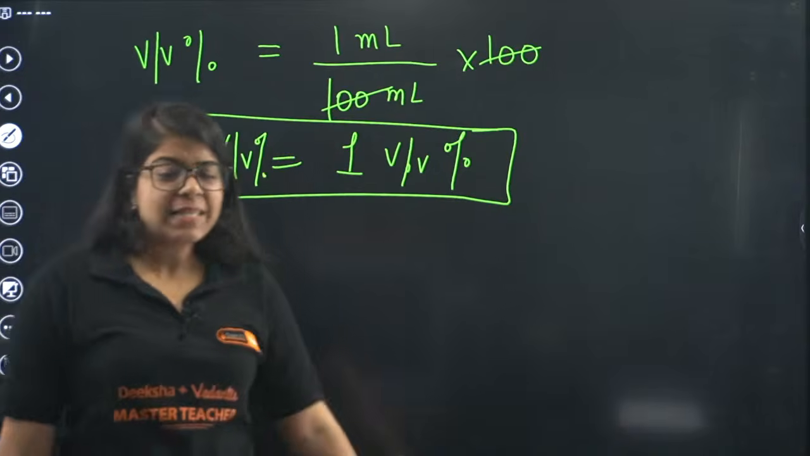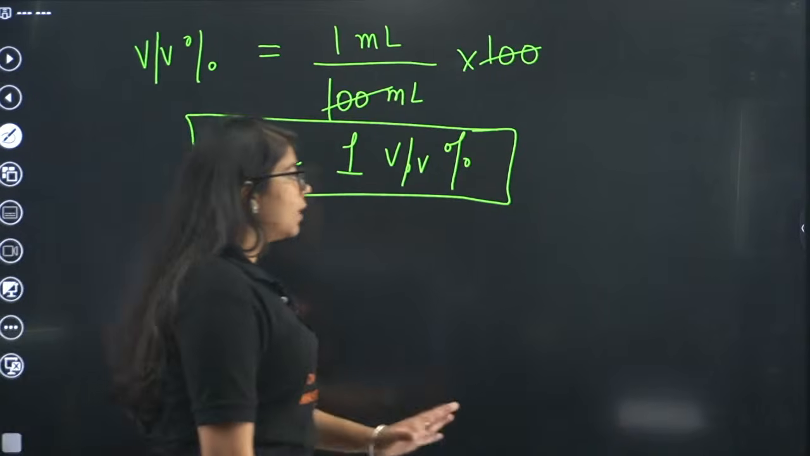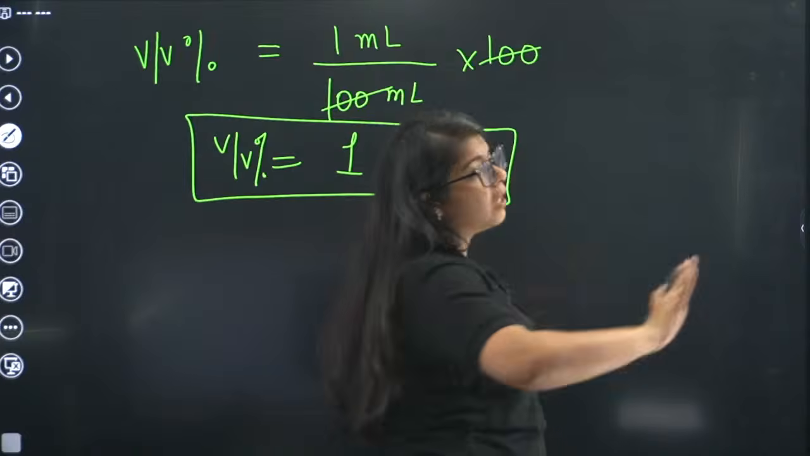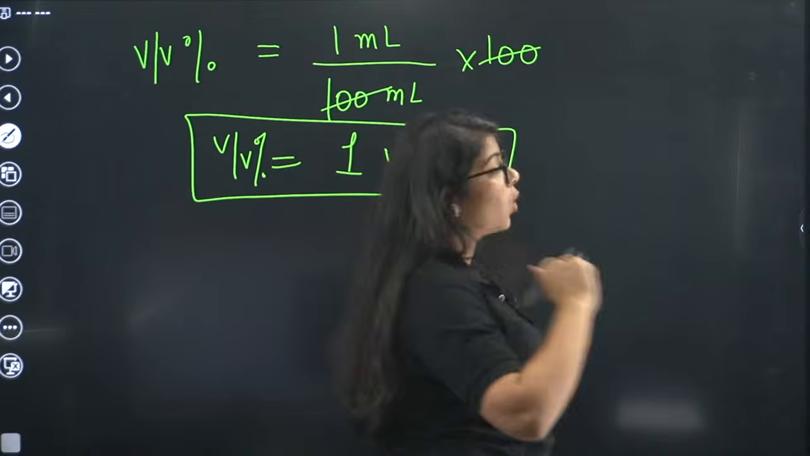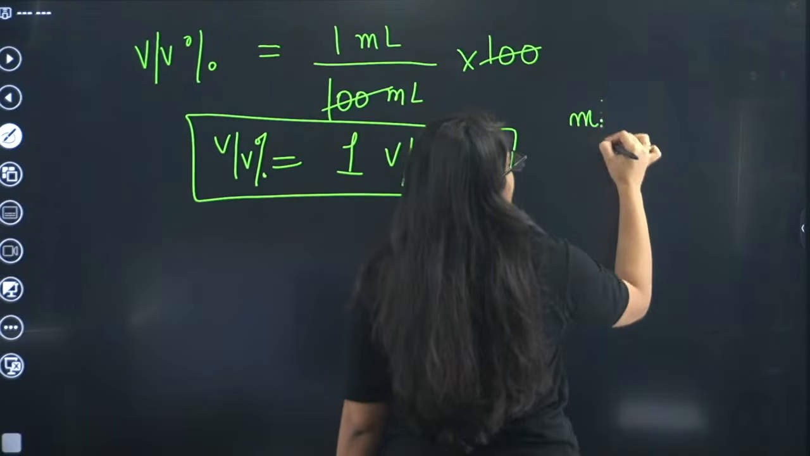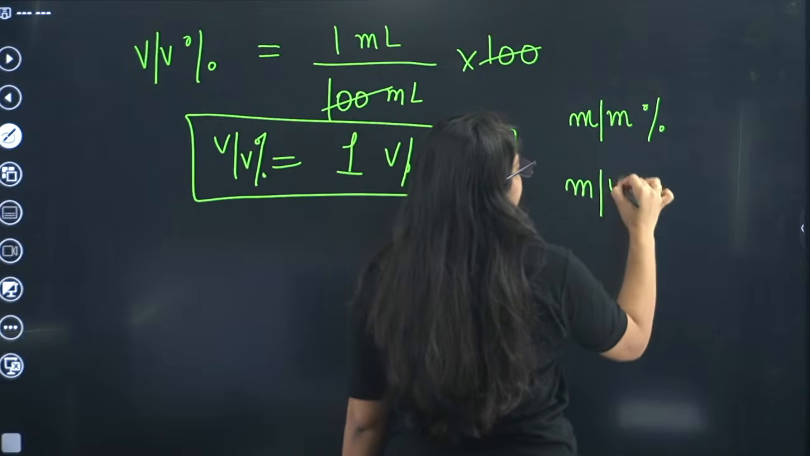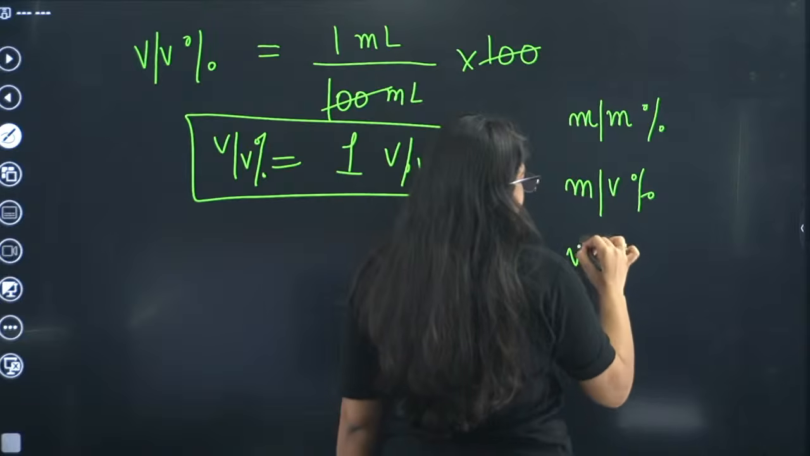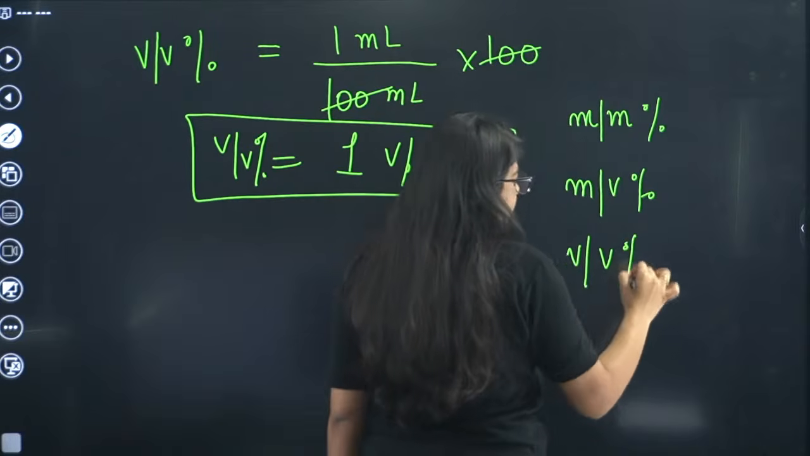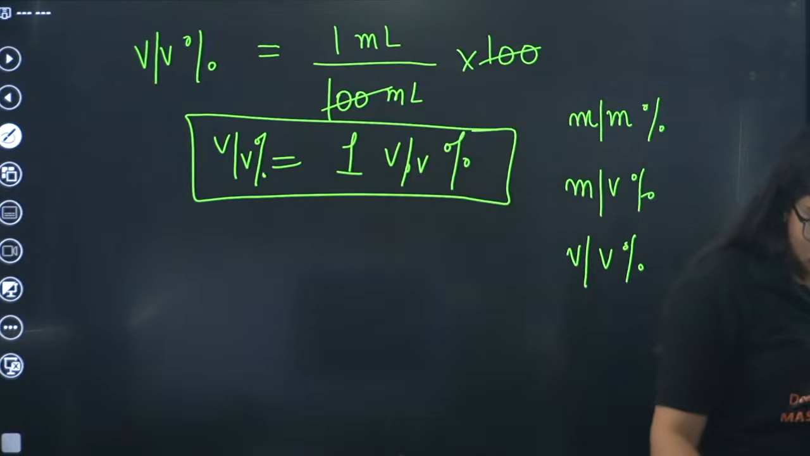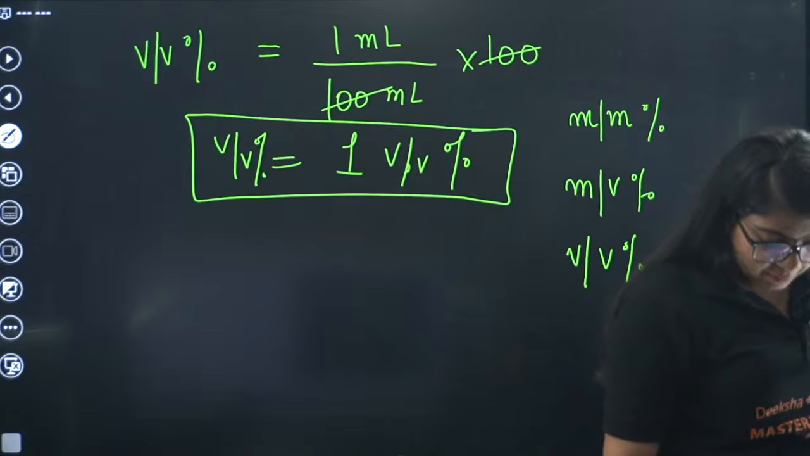Now, basically, we are done with all the numericals, all the given numericals in NCERT, the solved ones. That is your mass by mass percentage, mass by volume percentage, volume by volume percentage. If you have any doubt in this, do let me know. Okay?